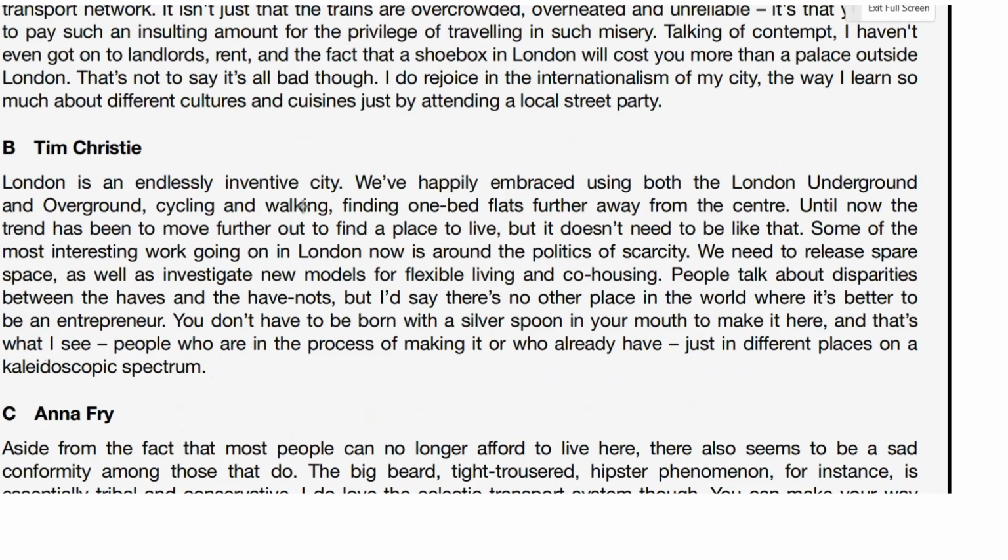Inventive city, politics of scarcity, release more spare space, flexible living, disparities between haves and have-nots. You need to be born with a silver spoon. People are in the process of making it or have already made it, just in different places on a glide. So he doesn't talk about anything related to this idea of the international part of the city, this multicultural aspect. So it's not B.